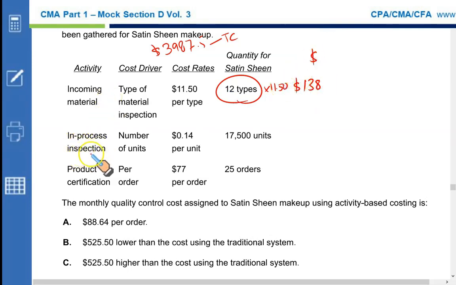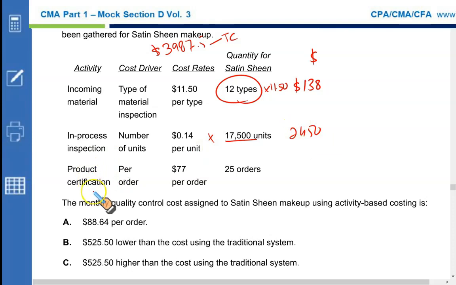The next activity is in-process inspection. This activity cost pool is driven by the number of units. More units, more in-process inspection, and the rate is 0.14 per unit. If there were 17,500 units of satin sheen, 17,500 multiplied by 0.14 gives you 2,450.